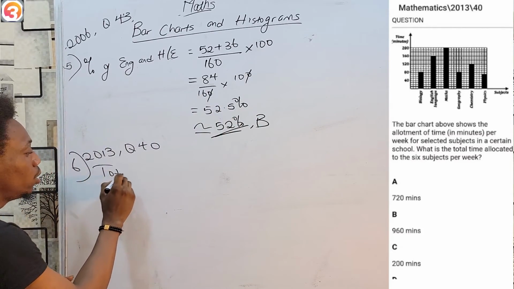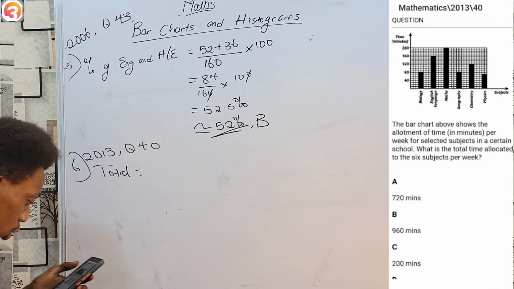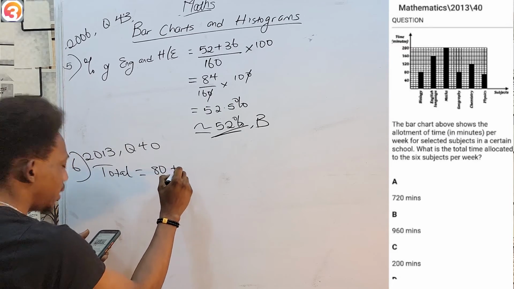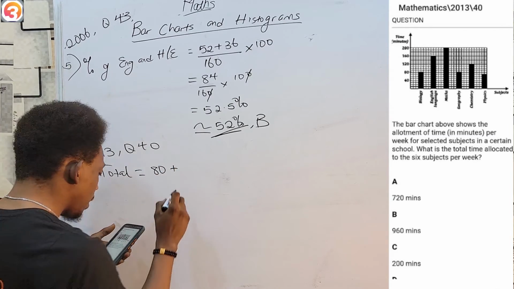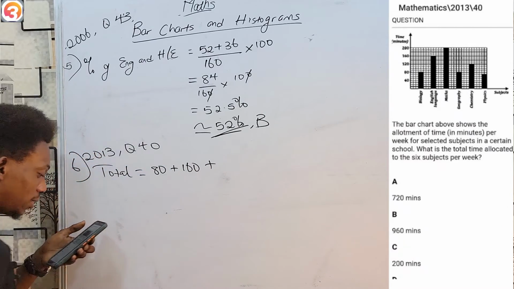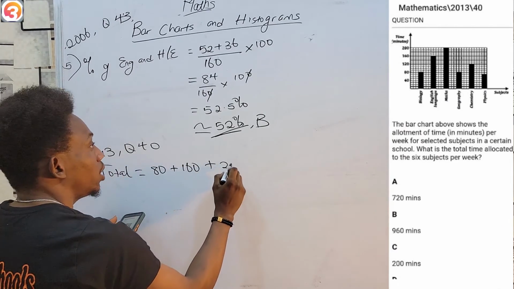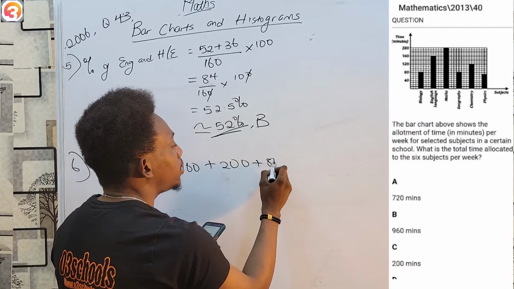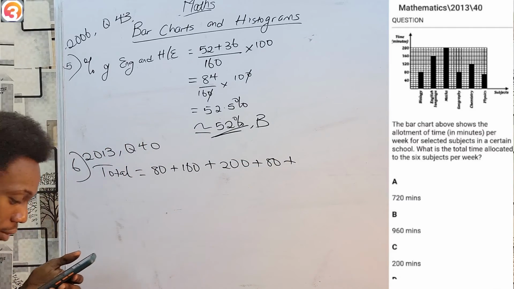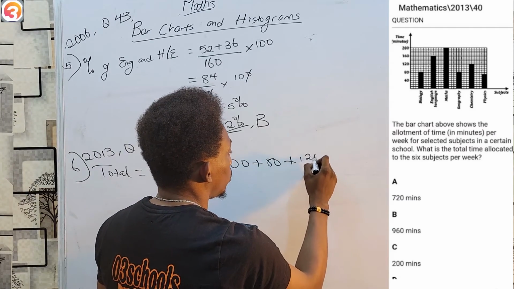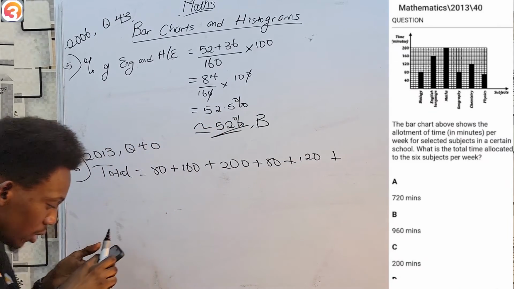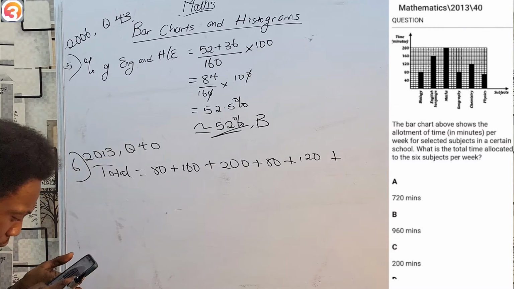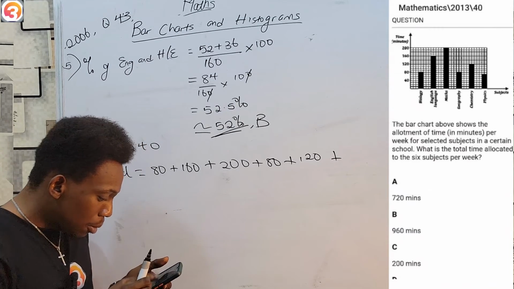As you will know, total simply means to add them all together. So what are the different times I have? Well, for my first subject, biology, there's 80 minutes. For English language, there's 160 minutes. For mathematics, there is 200 minutes. For geography, there is also 80 minutes. For chemistry, there is 120 minutes. And last but not least, for physics, well, physics seems to have 1 bar less than biology.